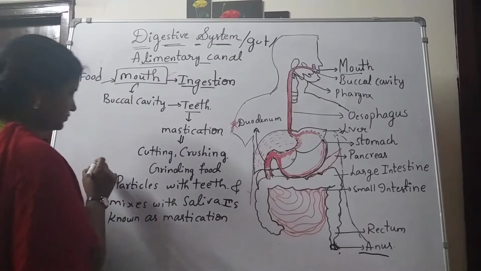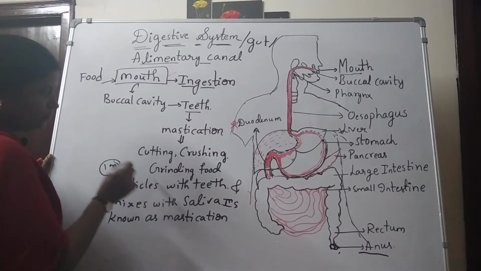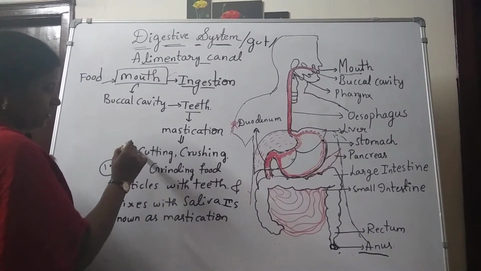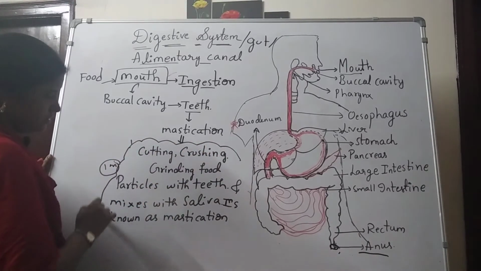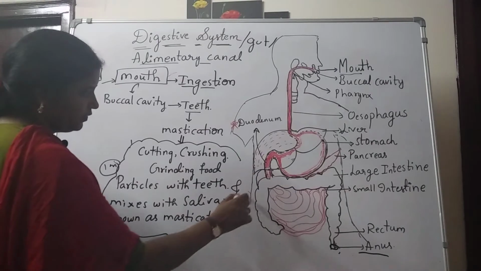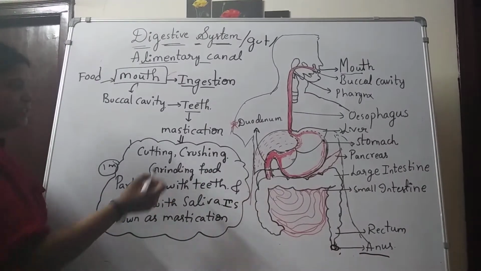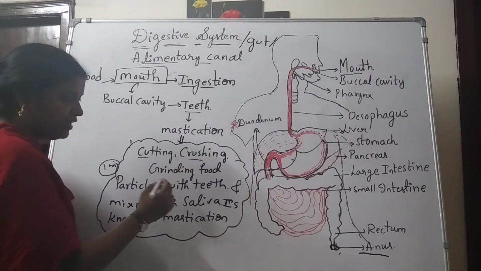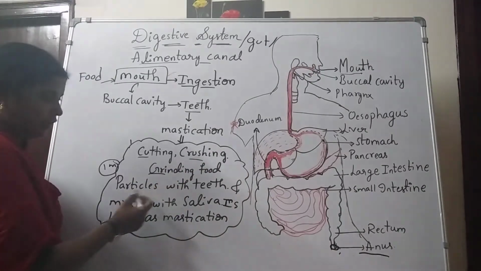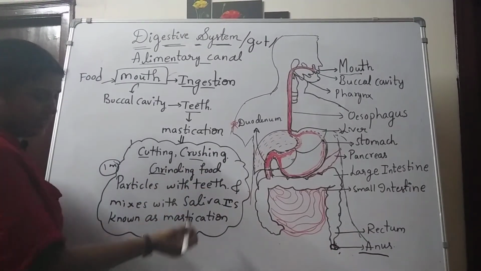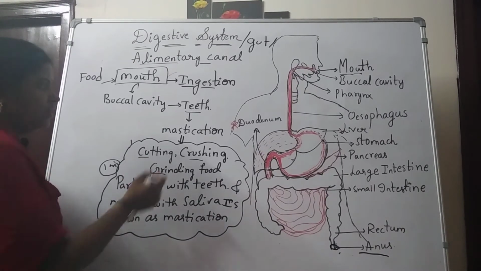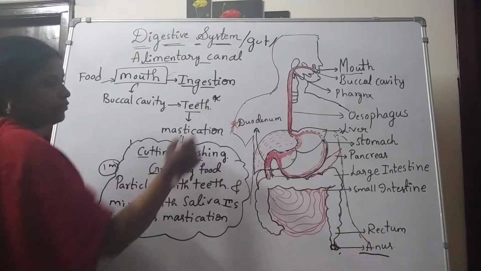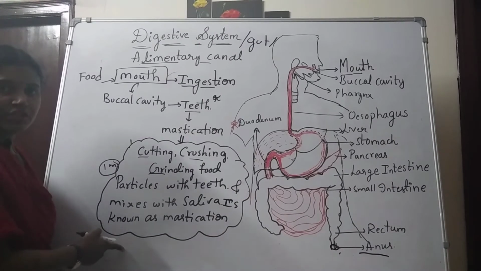One mark question. So what is mastication here? Cutting, crushing and grinding food particles with teeth and mixing with saliva is known as mastication. So teeth play a very important role during mastication.